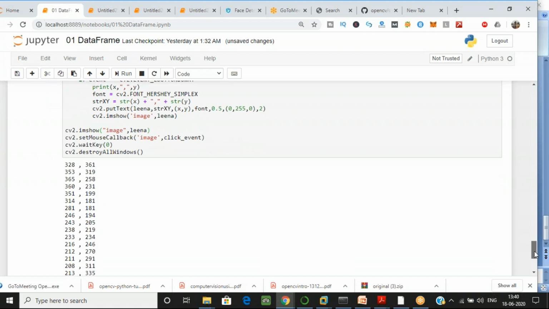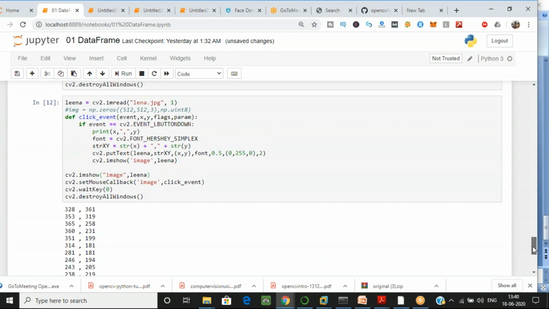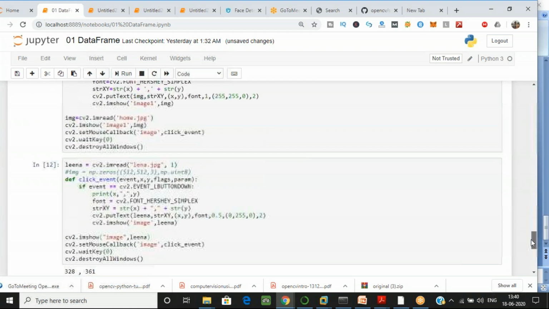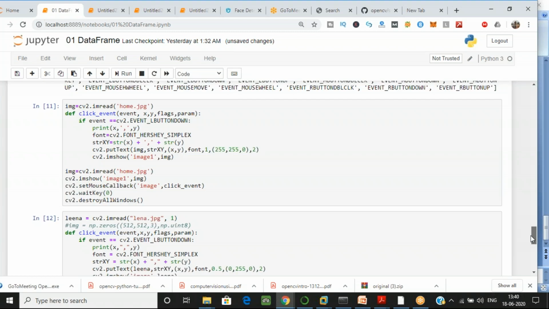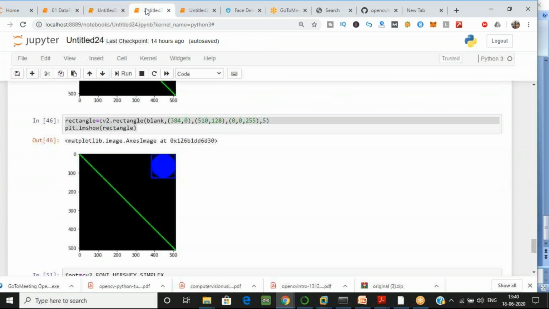Yes, I'll show my code. Just wait a bit. Which code, Vishakha? Which one you want to see? Click event.